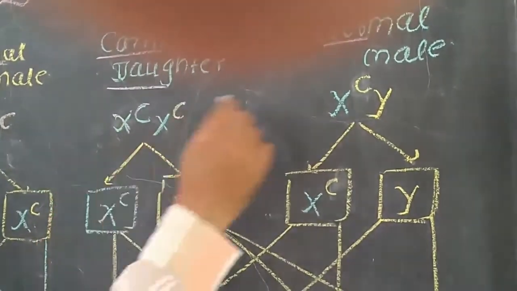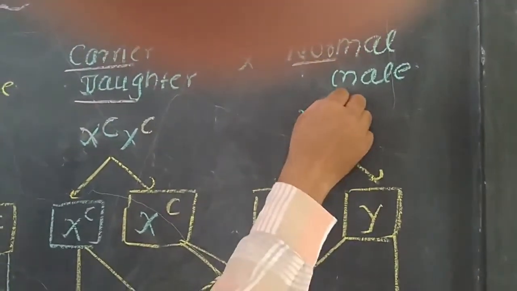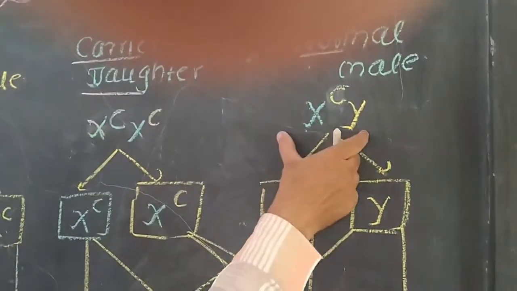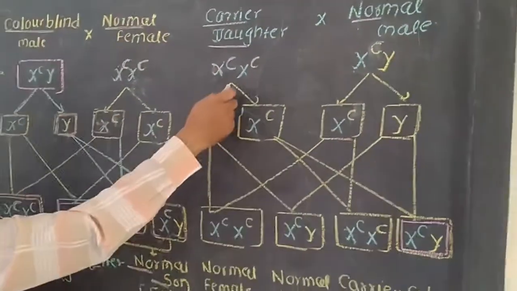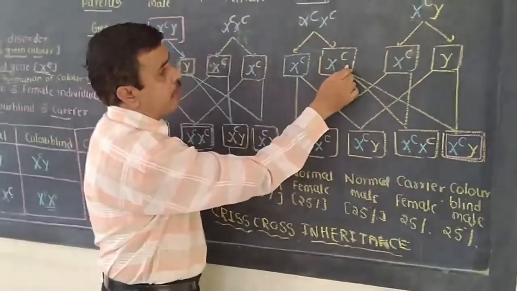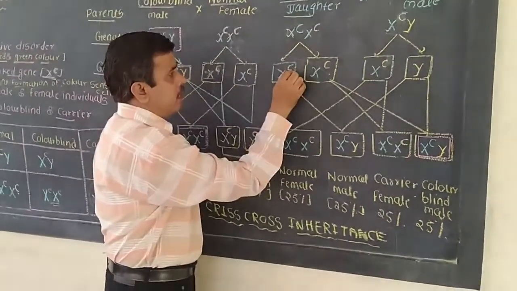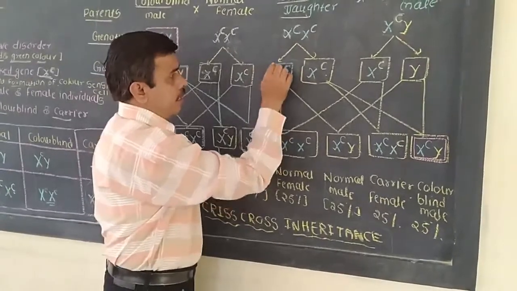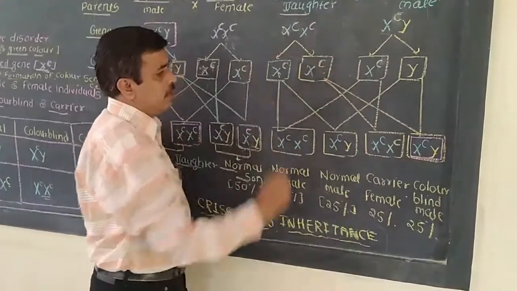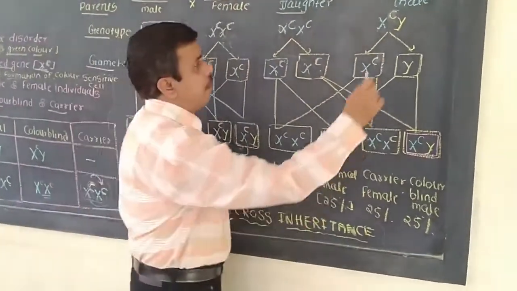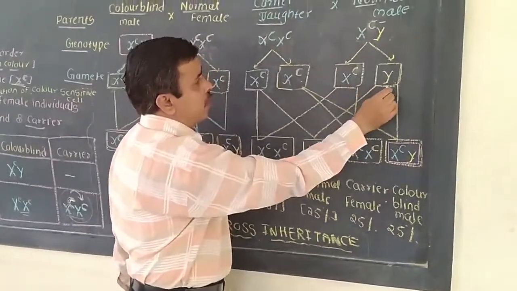In the normal male, on the X chromosome the capital C will be present, so this is the normal condition. In the second stage, gamete formation, two types of gametes will be produced. One gamete contains the X chromosome with the dominant gene, and another gamete contains the X chromosome having the recessive gene. In the case of the male, two types of sperm will be produced.